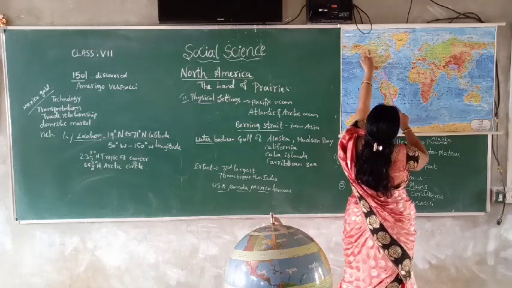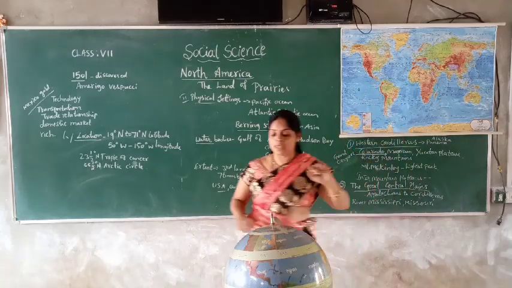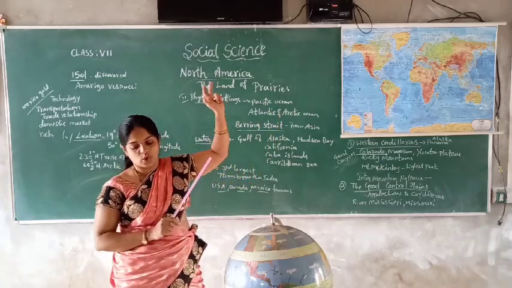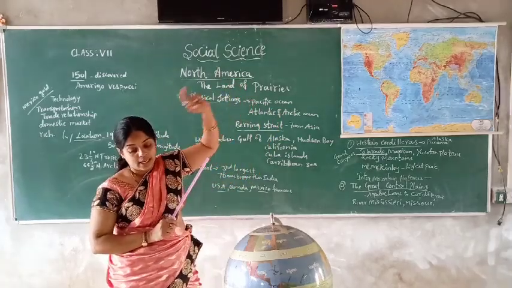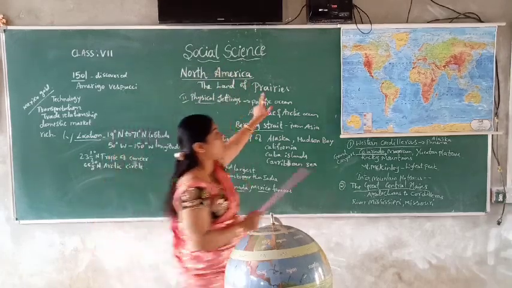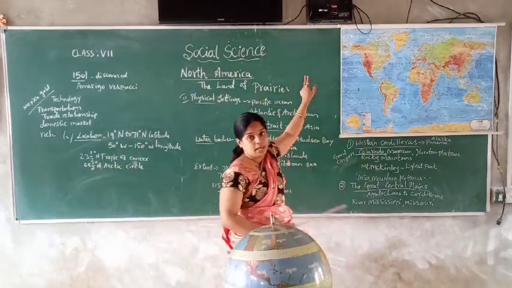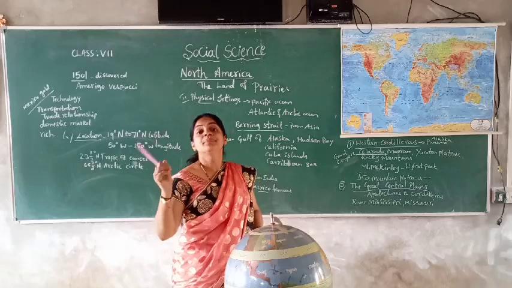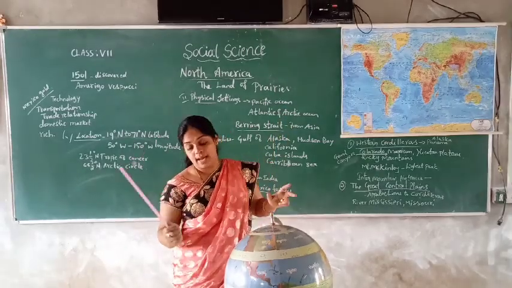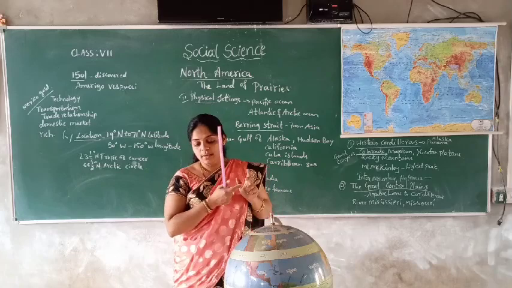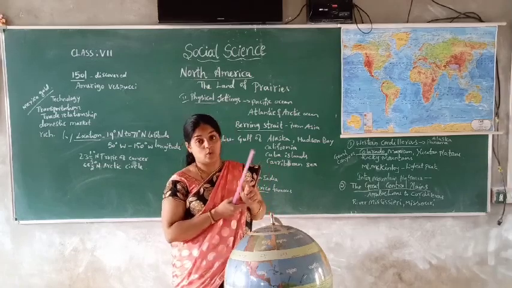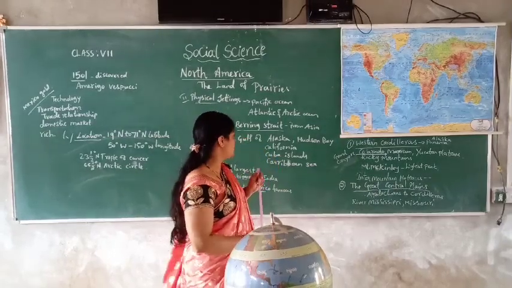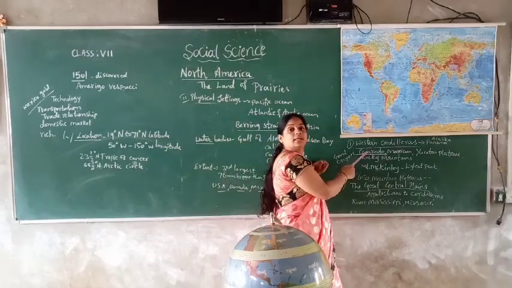So there are also other rivers. For example, the Ohio, Kansas, Snake, Fraser, Columbia, Yukon, Colorado, Grenade, Mackenzie, Nelson. These are all rivers flowing through America, especially in the central plains of America. We can see the rivers Missouri, Mississippi, Nelson, then Grenade, Mackenzie, Yukon, Colorado. So here the Colorado has made the Grand Canyon. What is that, children? Yes, Colorado is a river also.